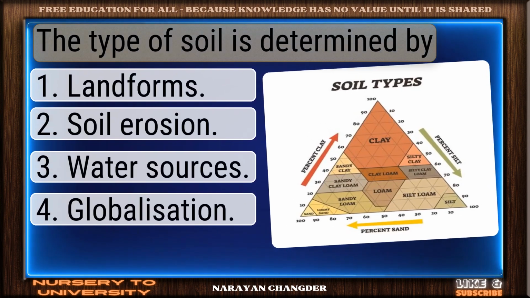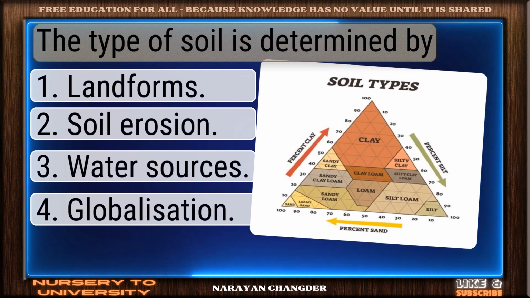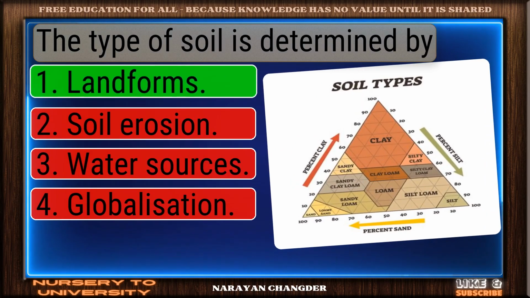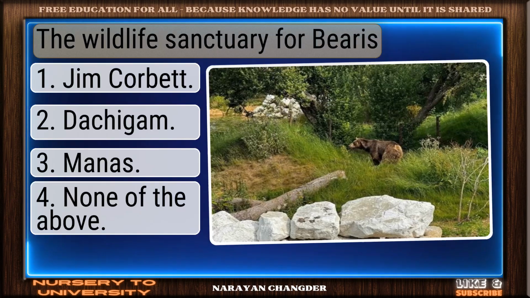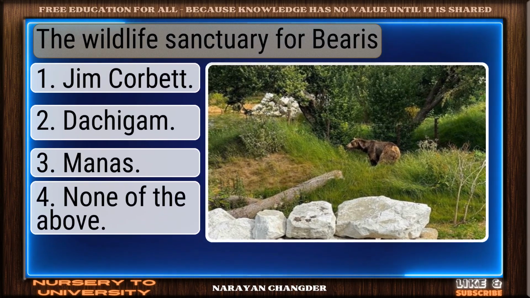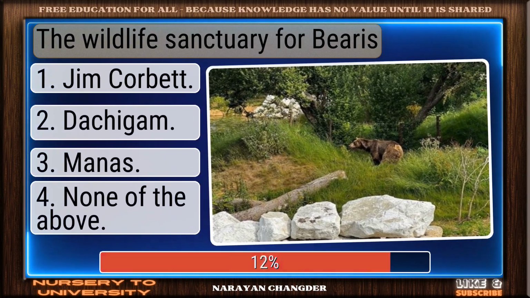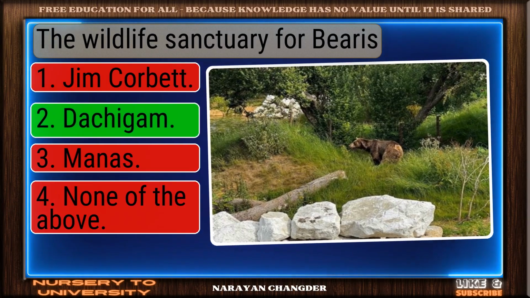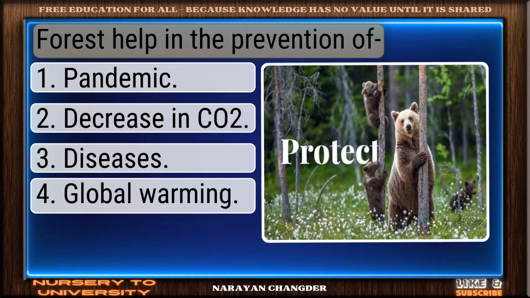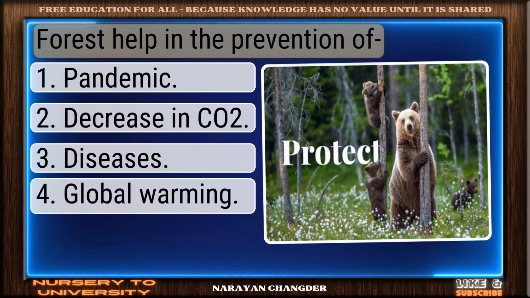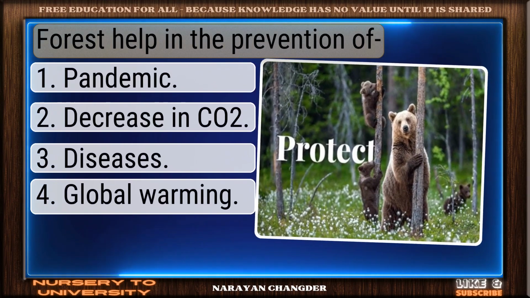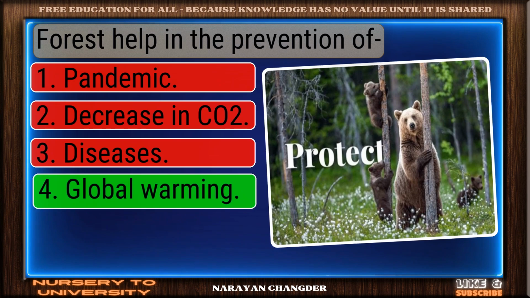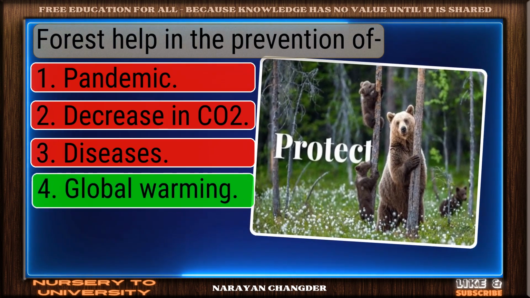Question number 276. The type of soil is determined by... Right again. Landforms is a valid answer. Question number 277. The wildlife sanctuary for Beris. Right choice. Dachigam is the best answer. Question number 278. Forest helps in the prevention of. Excellent. Global warming is a brilliant choice.